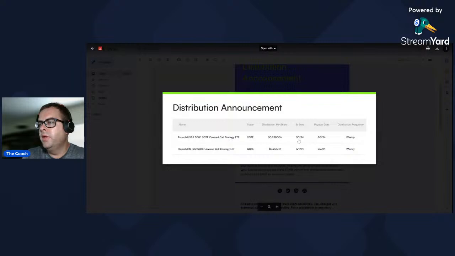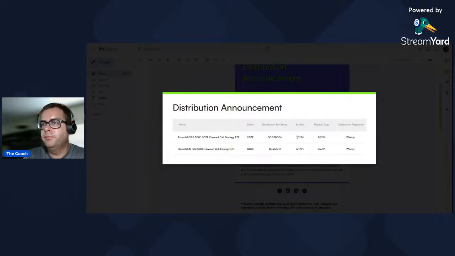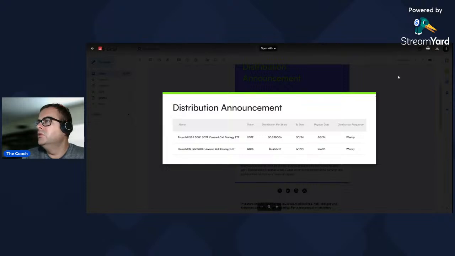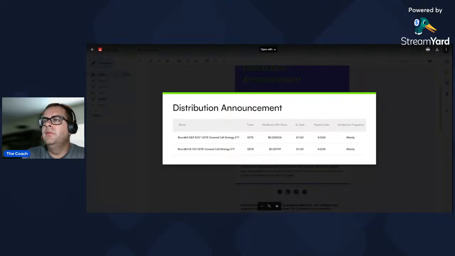Okay, so here's what we've got. We've got 25 cents for both of them. For XDTE, it's actually 25.8. For QDTE, it's actually 25.1. Let me see if I can zoom in, if that's not big enough. I think you all can see that. Okay, so that is the dividend.